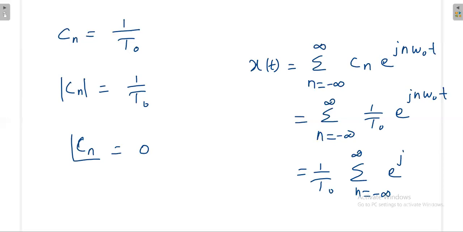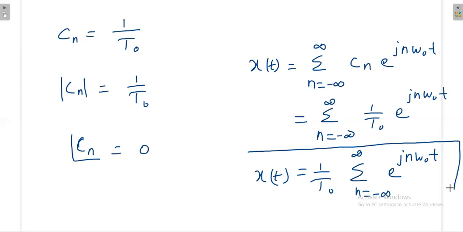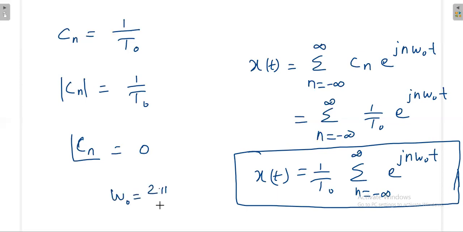So this is the Fourier series representation for the periodic impulse train. This is one way of solving the problem. Here omega naught is 2 pi divided by the time period, that is 2 pi divided by T naught.